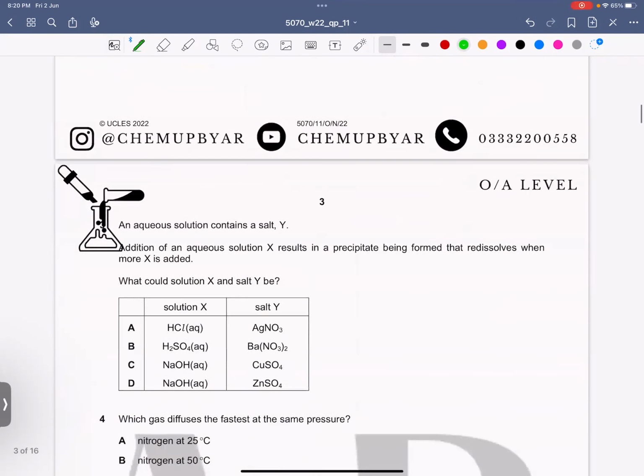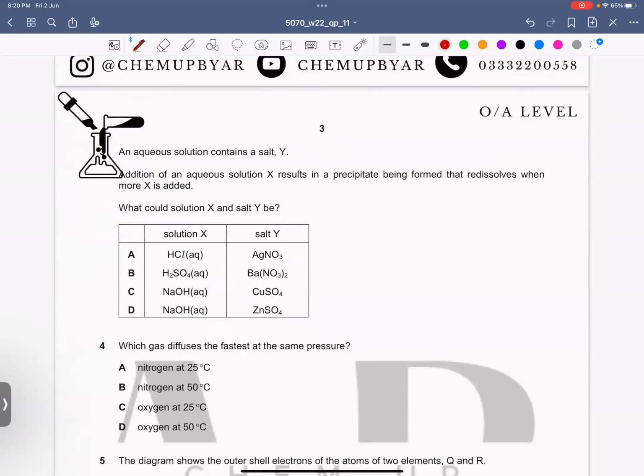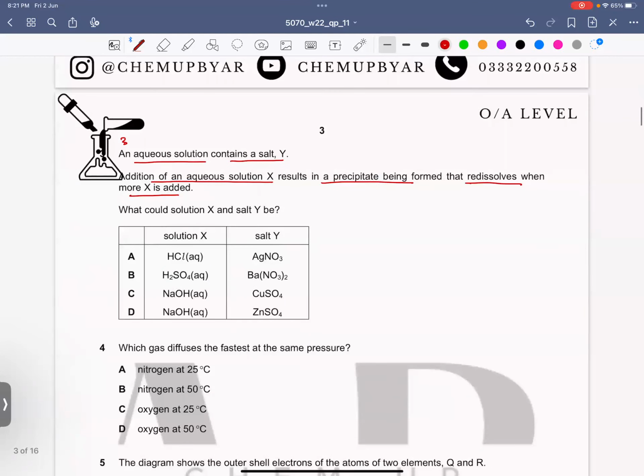Now, question number 3. An aqueous solution contains a salt Y. Addition of an aqueous solution X results in a precipitate being formed that redissolves when more X is added. Okay. So when an aqueous solution of X is added to Y, a precipitate would form, and when we add more X, then the precipitate redissolves.